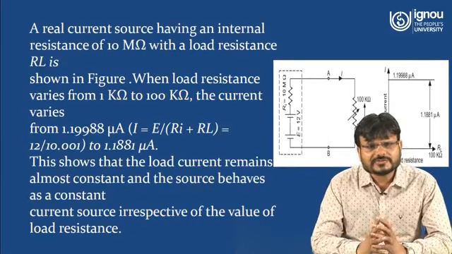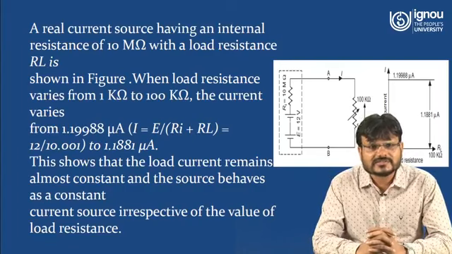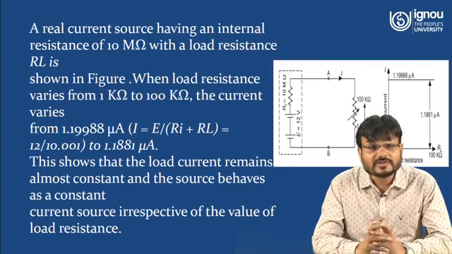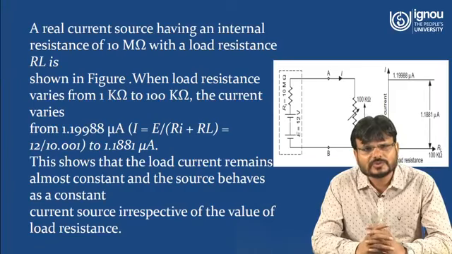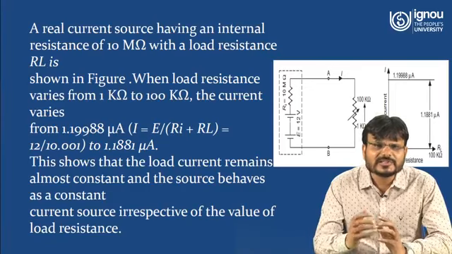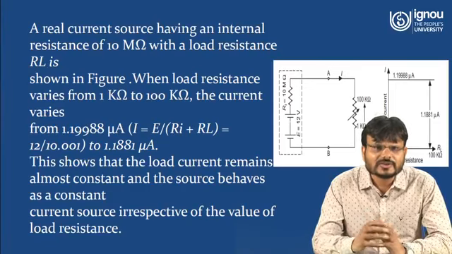A real current source having an internal resistance of 10 megaohm with a load resistance, which is denoted as RL, is shown in the figure. When the load resistance varies from 1 kilo ohm to 100 kilo ohm, the current varies from only 1.19988 microampere to 1.1881 microampere. So there is no such big effect on the load current.